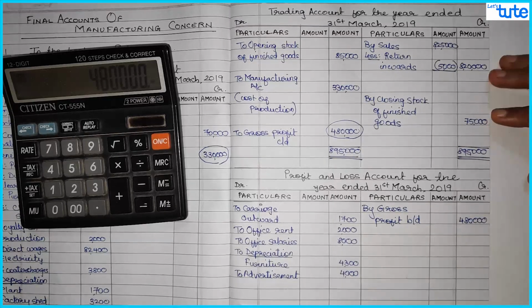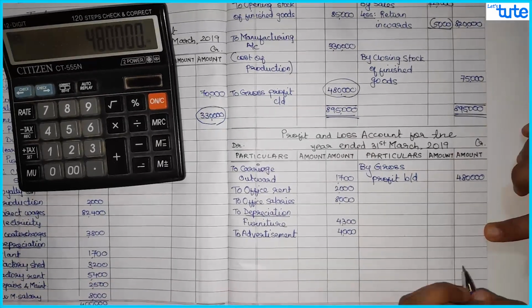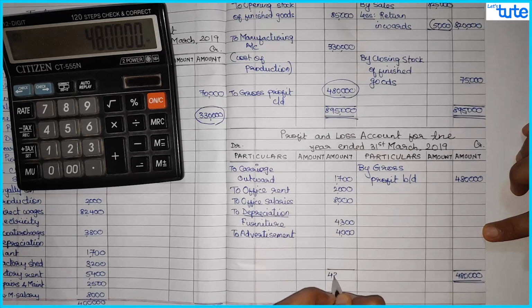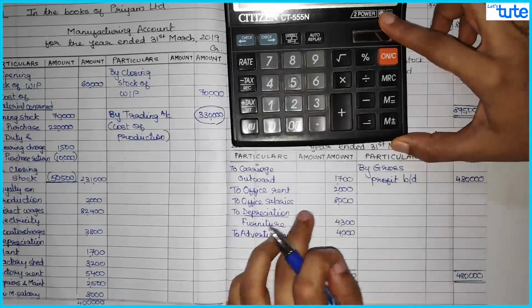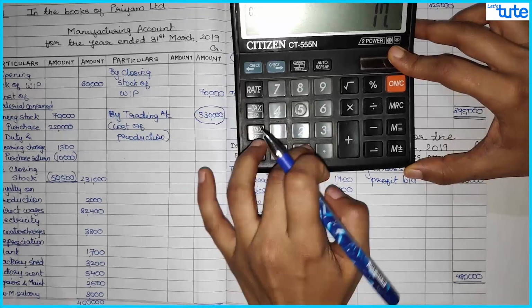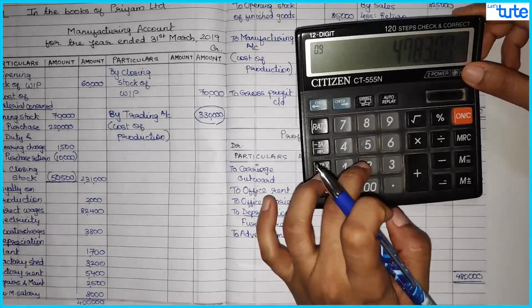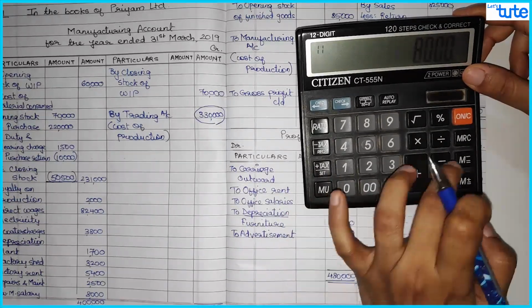4,80,000. Then just total up your P&L account. So 4,80,000. Your credit side is higher. Minus 4,80,000 minus 1,700. Minus we have 2,000, 8,000, 2,000, 8,000.